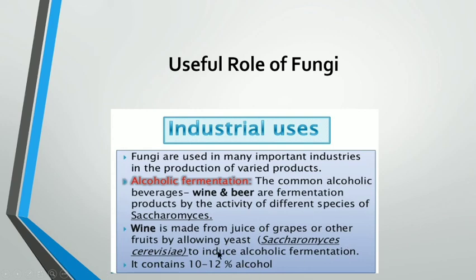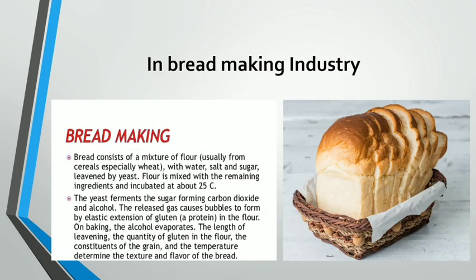तो yeast की इस variety को develop किया जाता है, grow किया जाता है on the juices of grapes or other fruits. So that fermentation process takes place, and due to that alcohol is produced. So it induces alcoholic fermentation, this Saccharomyces cerevisiae, and produces alcohol. If you remember in anaerobic respiration where I explained you fermentation in the fungus, so that produces this alcohol. So it contains 10 to 12% of alcohol. So this is the way to produce the alcoholic beverages.